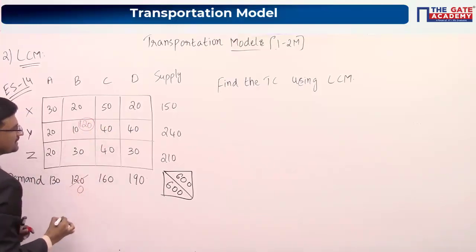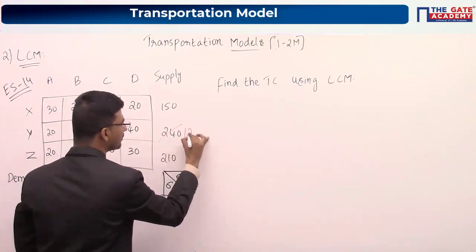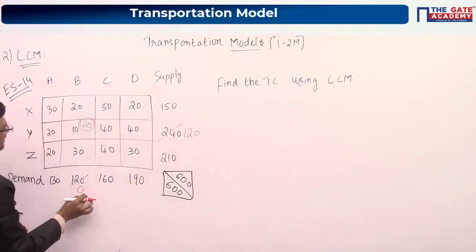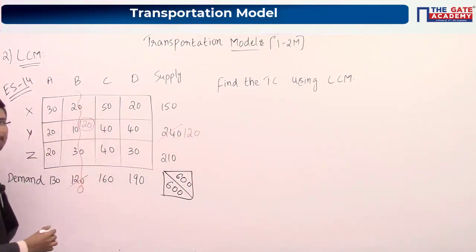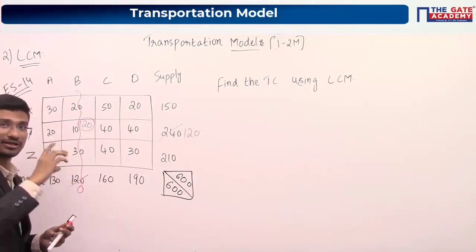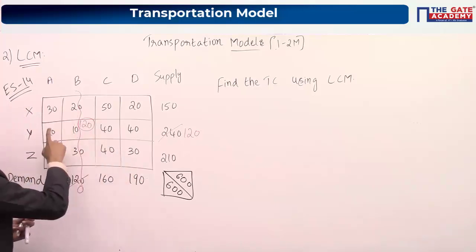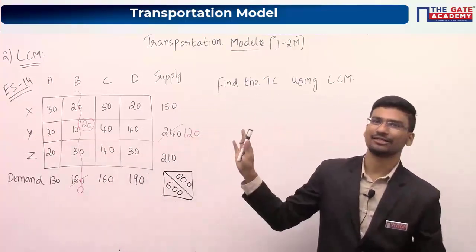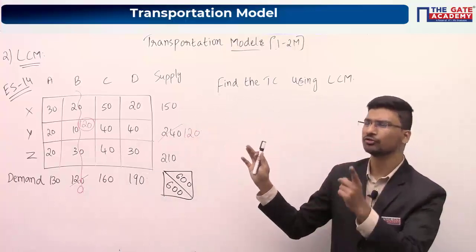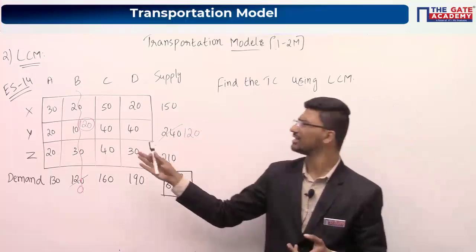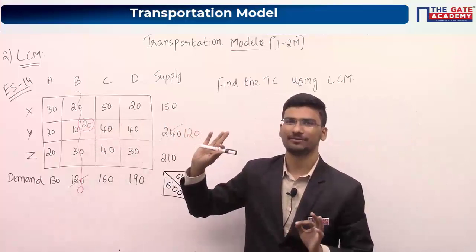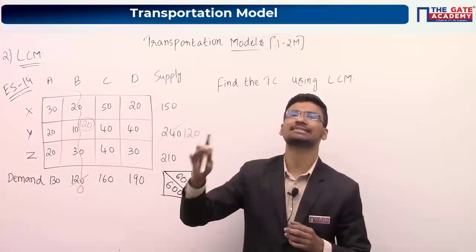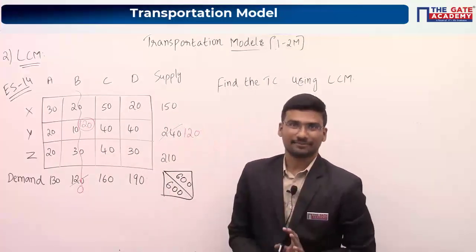This will become 0 and this will become 120. As this became 0, cancel this particular column. Now what is the least cost? In this step, it is 20, 20, 20. You are having three 20s. Now how to break ties? I have told you to break them arbitrarily, that means randomly you can choose any 20. You will get the same final answer. But listen, okay?